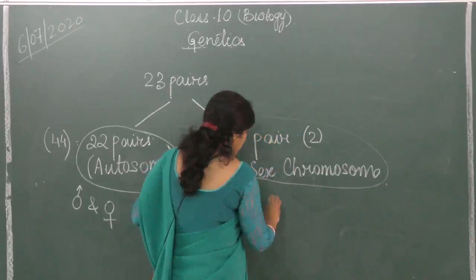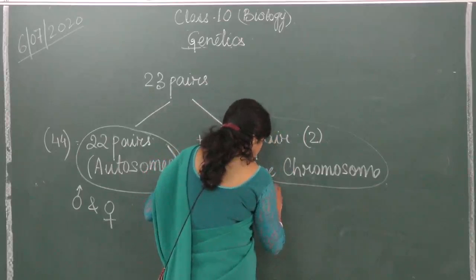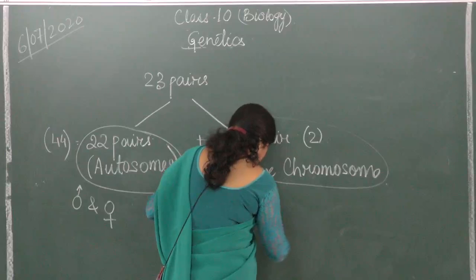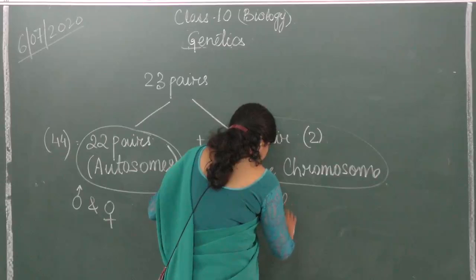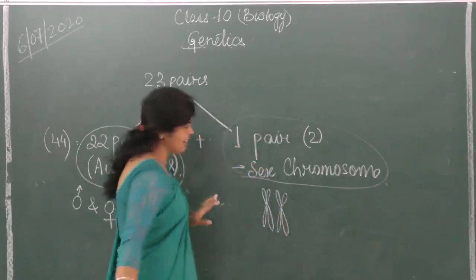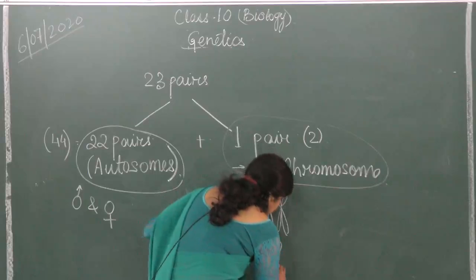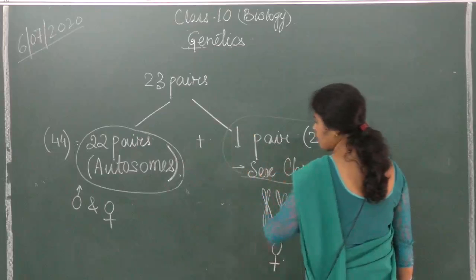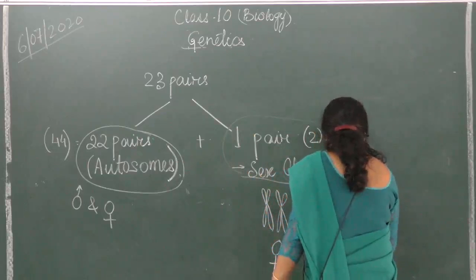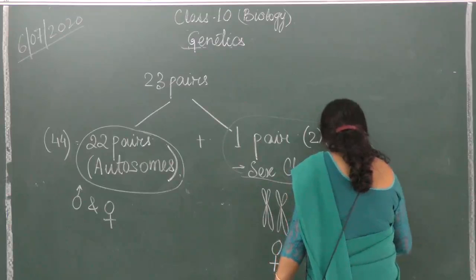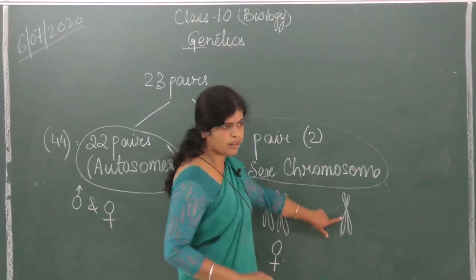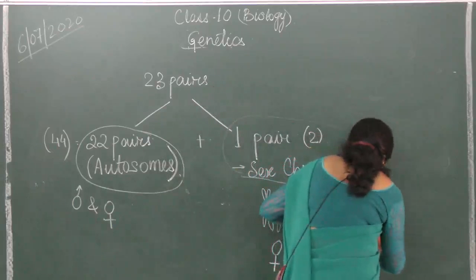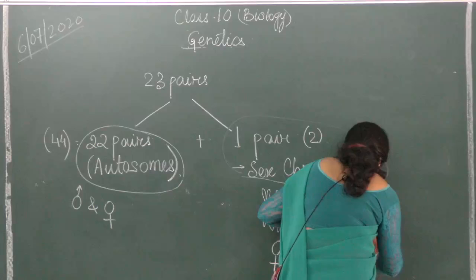In females, the pair of chromosomes are exactly alike, just like the other chromosomes, the other autosomes. Is it clear? But in males they are different. One is like the female chromosome and the other one is very different, a small one.